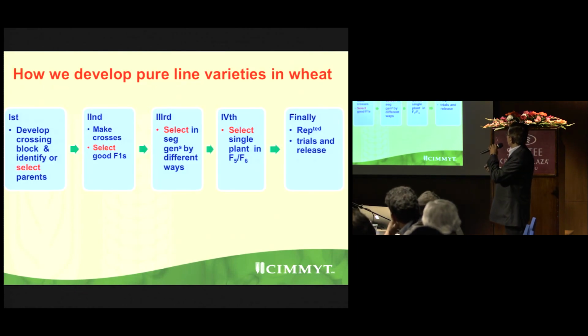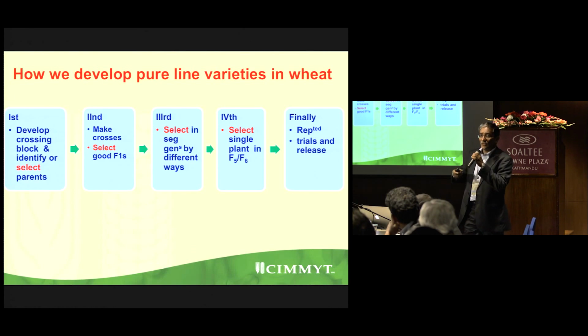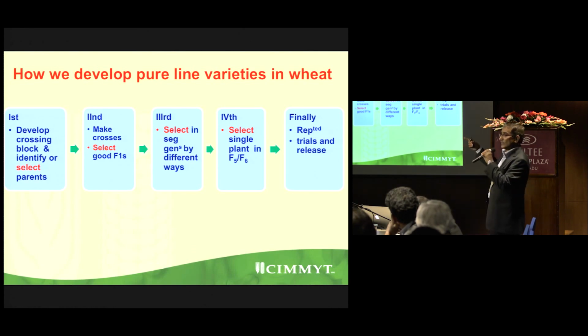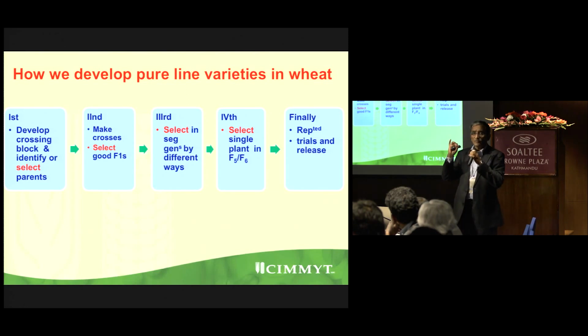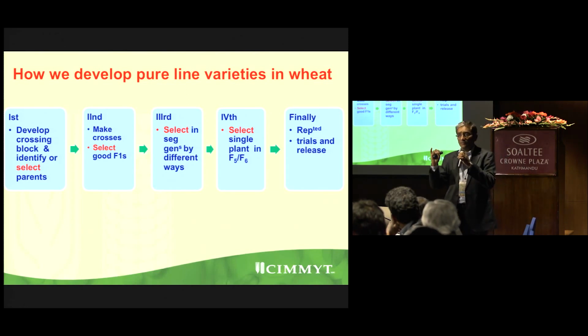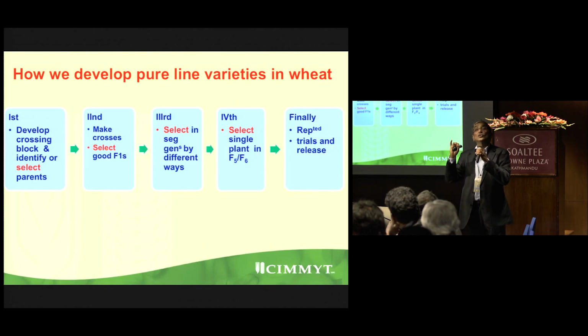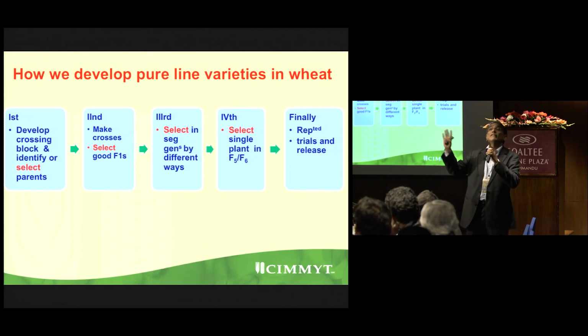So how do we develop pure line varieties in wheat? Sorry, I used that animation, but it's not here. You all know how we develop, very simple. First, you need a crossing block where parents are there. And you identify or select which parent to use. In the crossing block, you need not use everything.